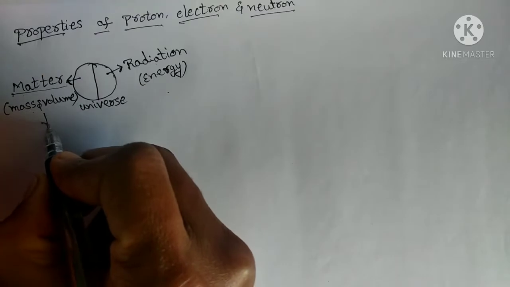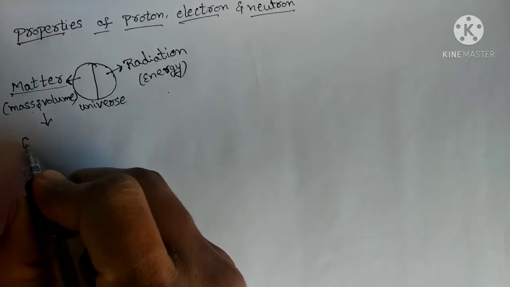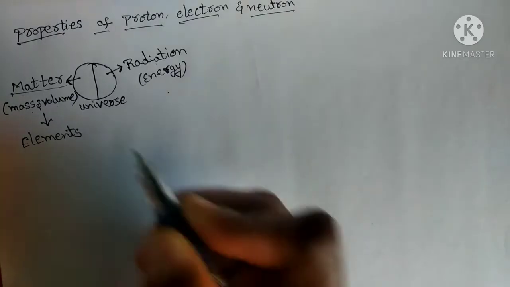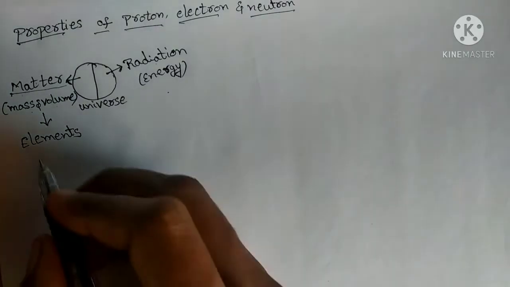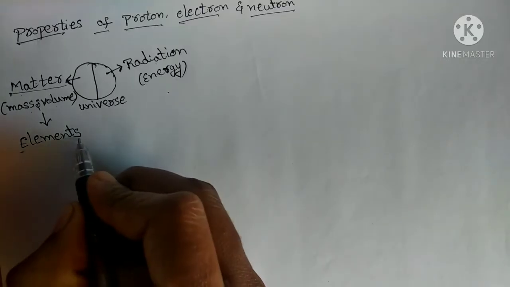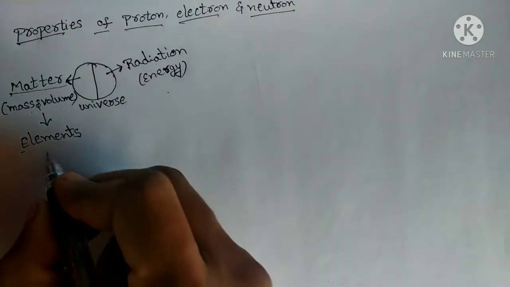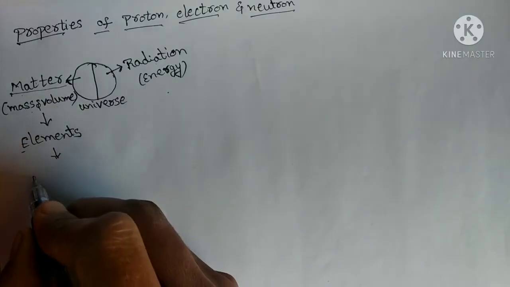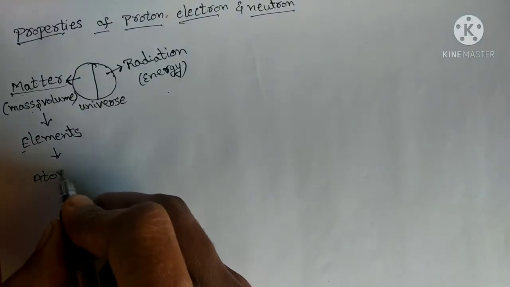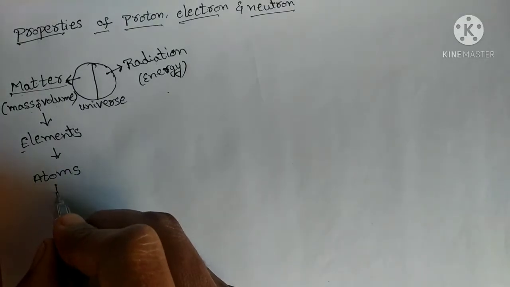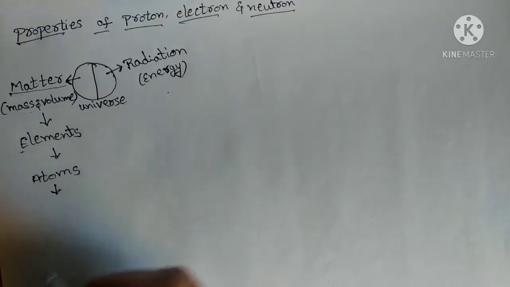How will this matter be formed? This matter will be formed because of elements. Elements are the fundamental particles of matter. How will these elements form? By the combination of atoms. What do these atoms contain?